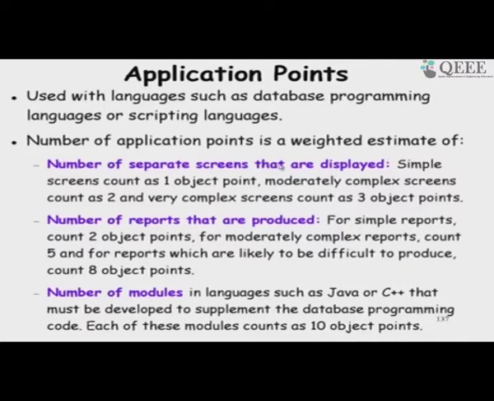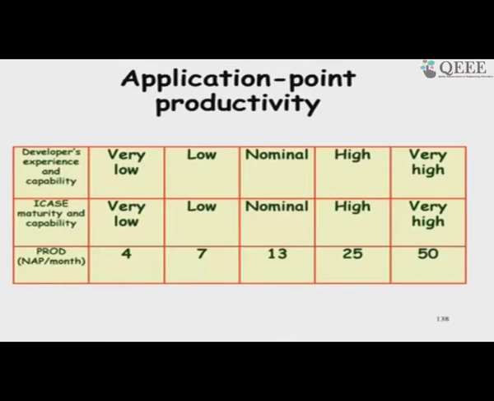So, application point, as we had seen, it is also called as the object points. Here we consider the number of screens, number of reports that are produced and the number of modules. So, here to come up with the rough estimate of the manpower requirement, cost and so on using the application composition model, we consider the maturity of the organization in terms of tool usage and experience and the capability and the productivity.